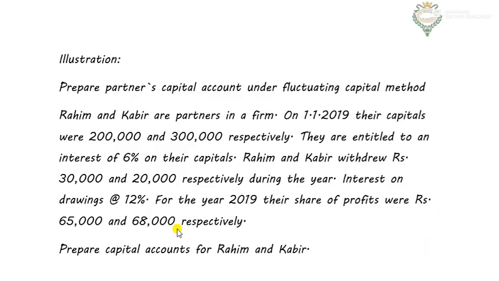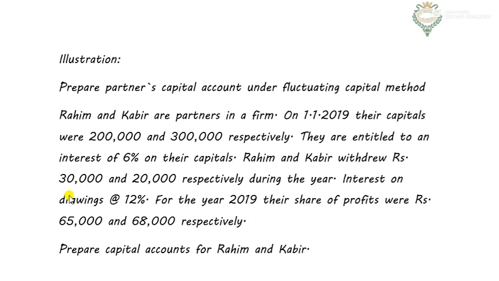Okay, look at this illustration. Rahim and Kabir are partners in a firm. On 1/1/19, their capitals were 2 lakh and 3 lakh respectively. They are entitled to an interest of 6% on their capitals. Interest on capital will be 6%, and this is the capital. So 6% interest on capital. Now interest on capital will be recorded on the debit side or credit side? Credit side. Why? Because it is increasing my capital.